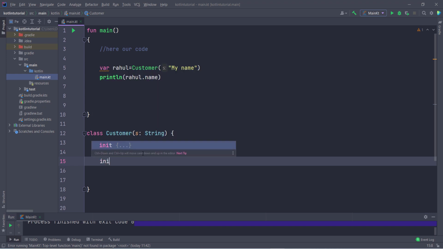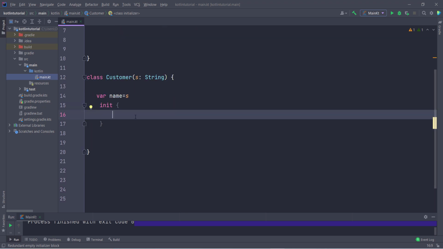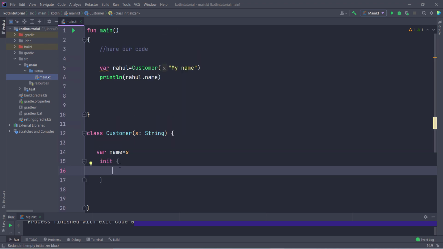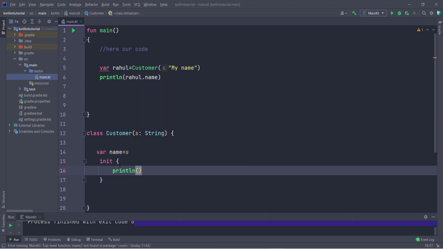So if you want to do some work, then you can type it inside the init method, and it will automatically run whenever you create an object of the class. Let us suppose I type here println and give a message, this runs automatically. First I create the object, so the init method will run automatically on creation of the object, and then I am going to get my name. So let's run this and see what happens.